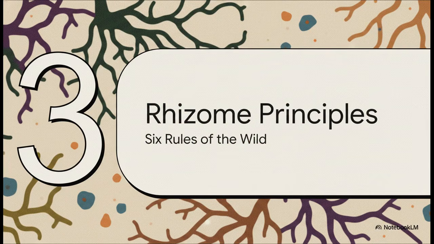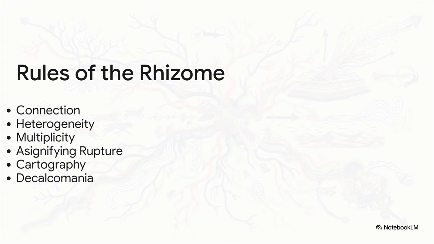Section 3. 6 Principles of Rhizomes. Now, to actually make sense of this wonderfully chaotic concept, we need to break down the specific rules governing how it operates in the wild. While the rhizome itself is, by definition, wild and untamed, placing its 6 distinct principles into a clean list gives us a fantastic cognitive anchor to hold on to. We've got connection, heterogeneity, multiplicity, asignifying rupture, cartography, and decalcomania. Let's walk through these in pairs and see how they just totally upend that old tree model.